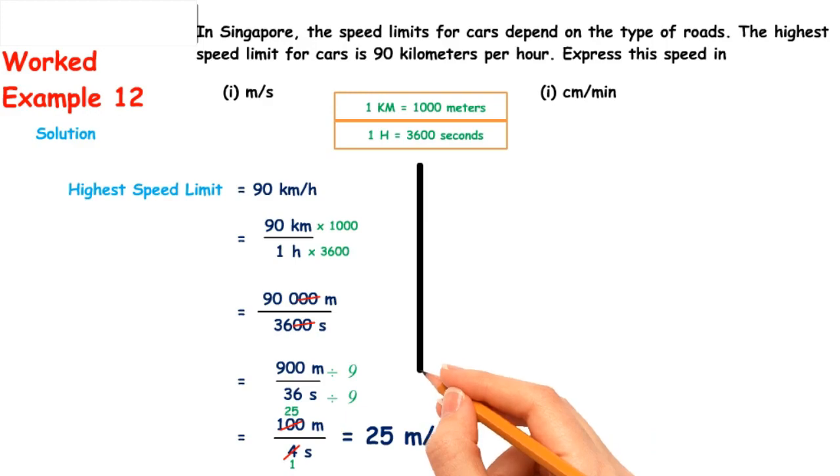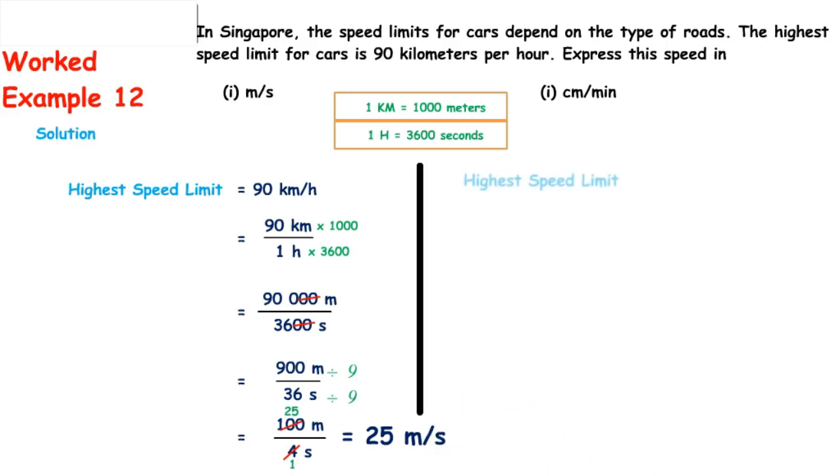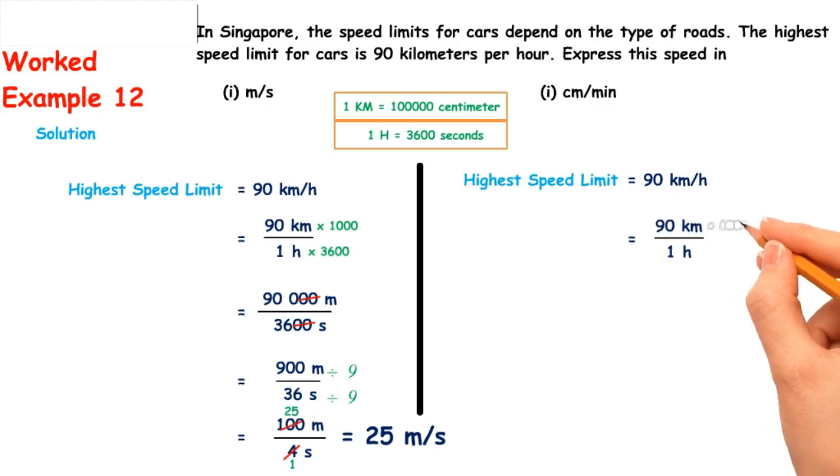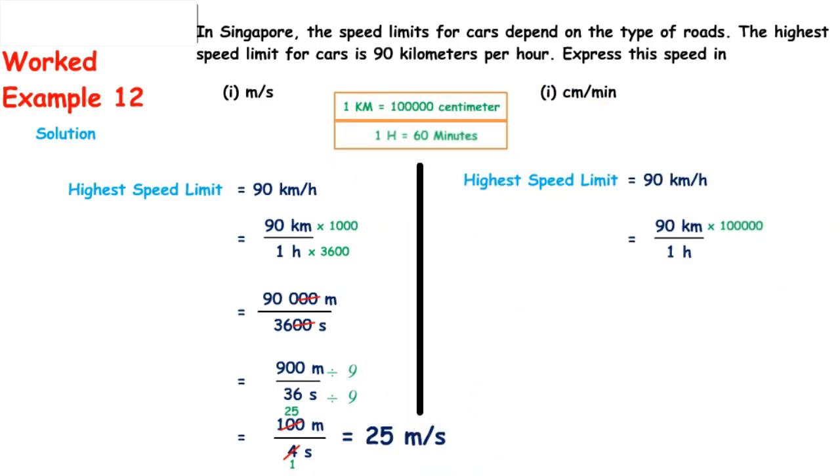Now, part 2: the highest speed limit for cars is 90 km per hour. We will convert kilometers per hour into centimeters per minute. 1 kilometer equals 100,000 centimeters. To convert kilometers into centimeters, we will multiply 90 by 100,000. And 1 hour equals 60 minutes. To convert hours into minutes, we will multiply 1 by 60.